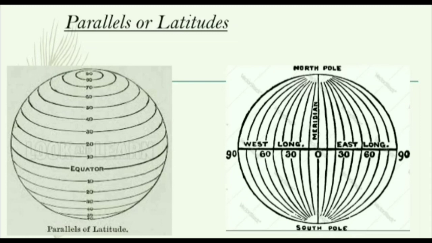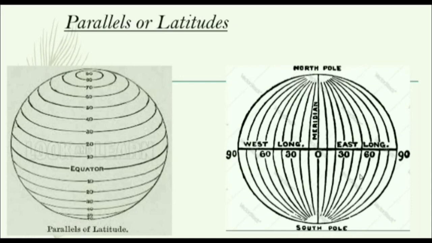Now, meridians. Meridians are lines of longitude. These lines are drawn on maps and globes so that people can locate places. Meridians are lines that run from North Pole to the South Pole. They are not parallel.